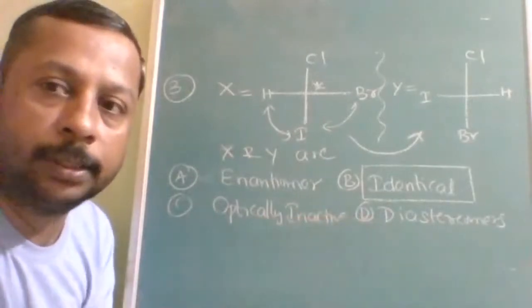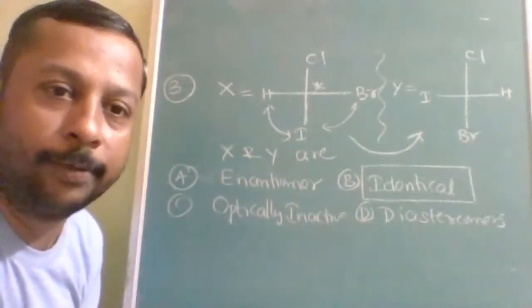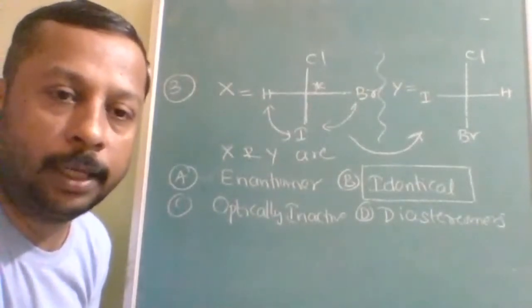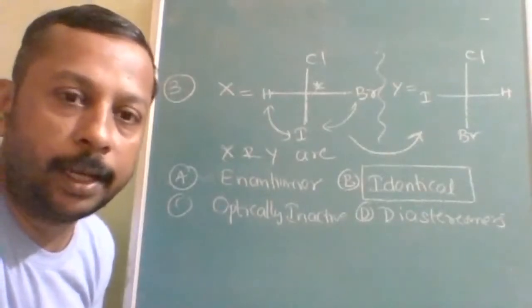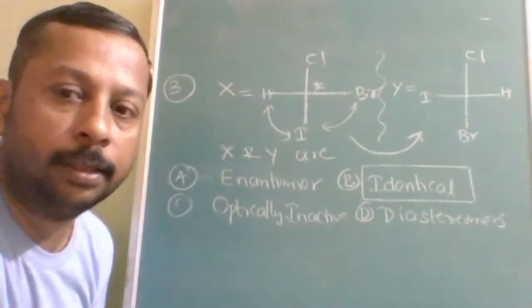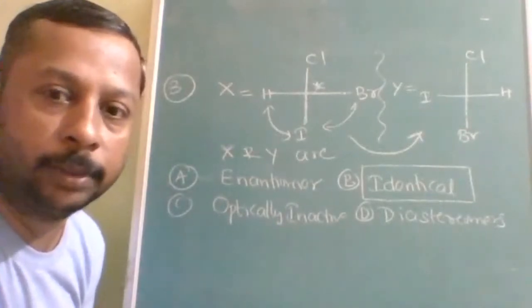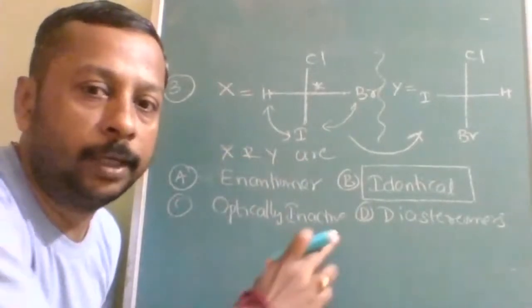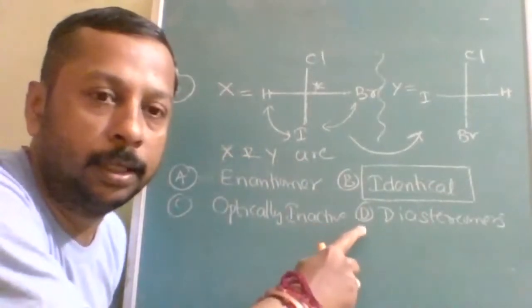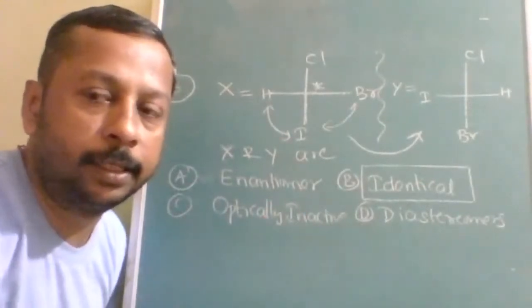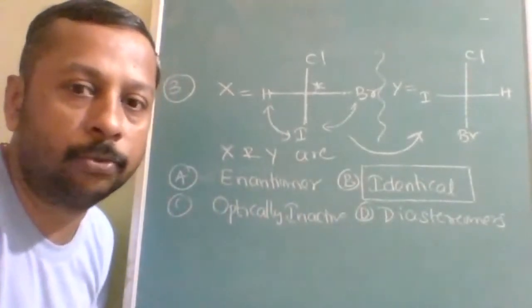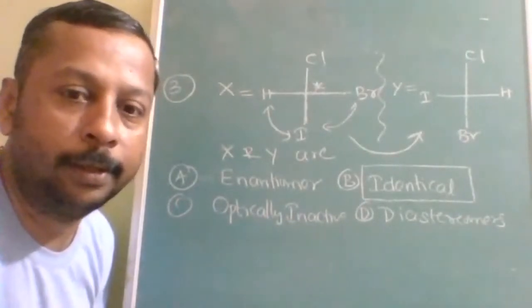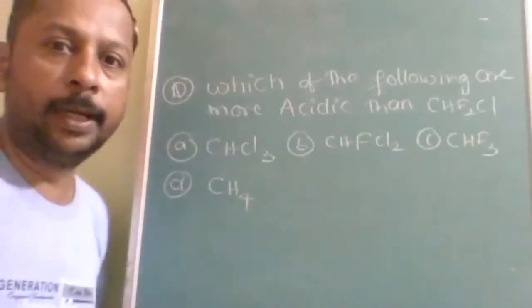For diastereomers, at least how many stereocenters are required? Two stereocenters are required at least. Two optically active compounds which are not enantiomers, not mirror images of each other, only then do we call them diastereomers. Here there is only one stereocenter, therefore it cannot be diastereomers. If two stereocenters are there, then we can say it is a diastereomer. Is it understood how to approach? So in this multi-concept question, there are multiple correct options, but the answer is only one. Okay, next question.